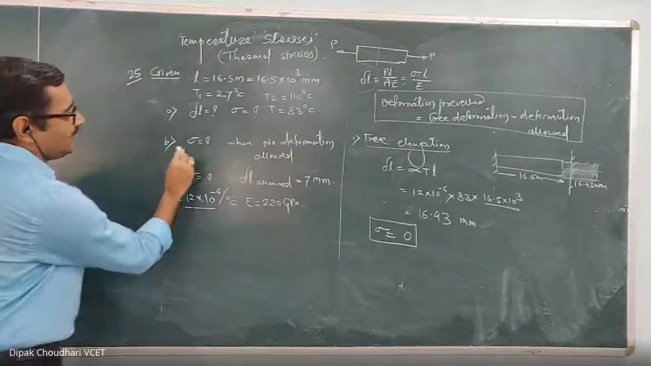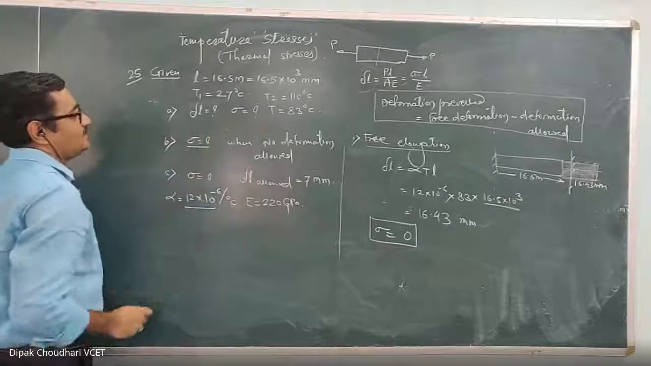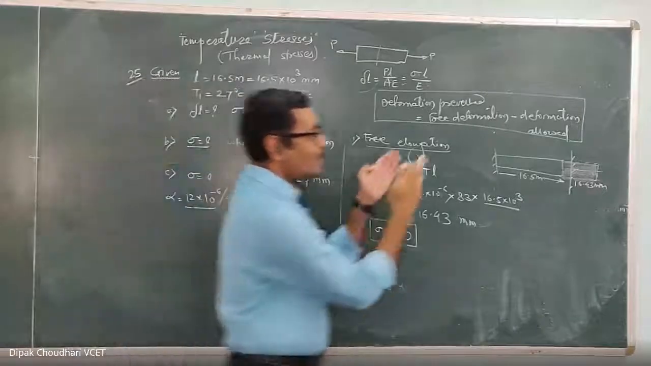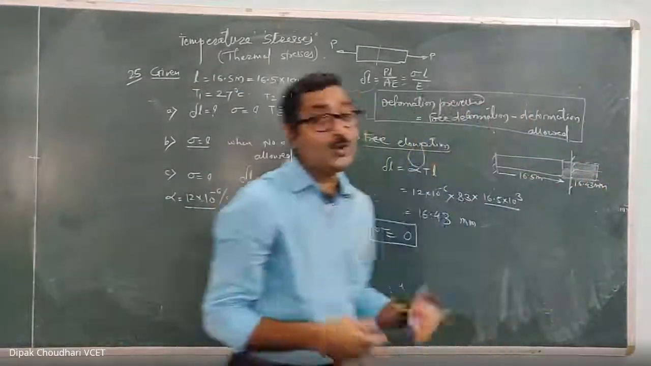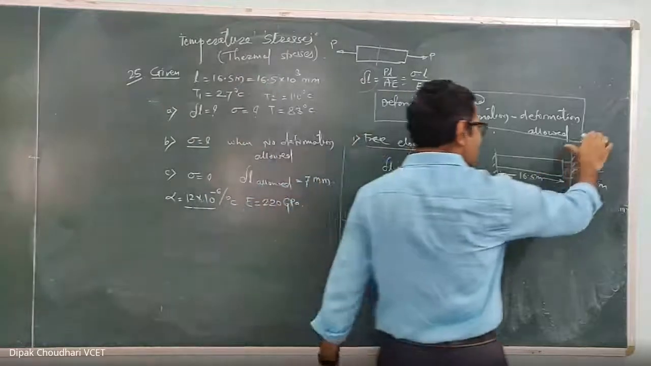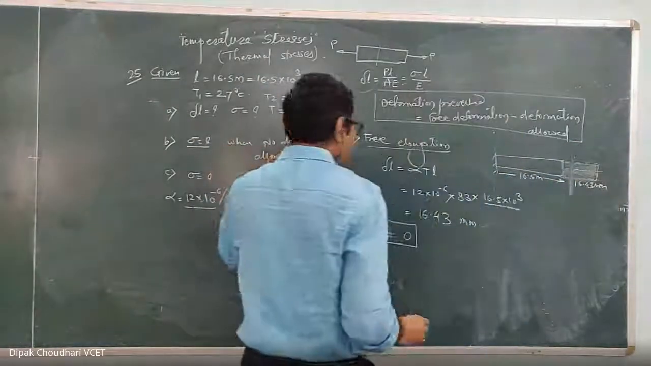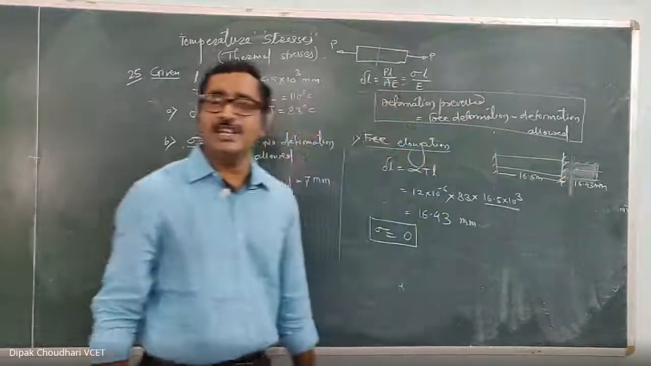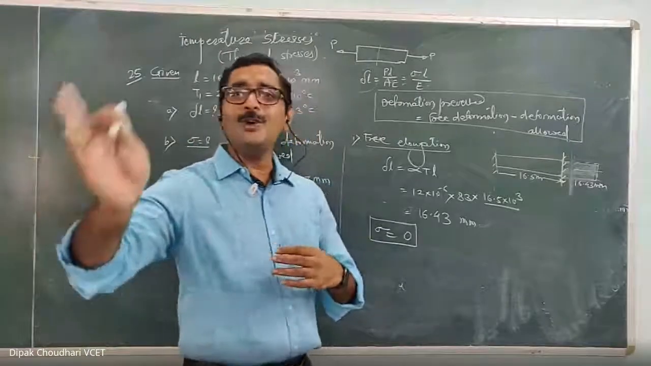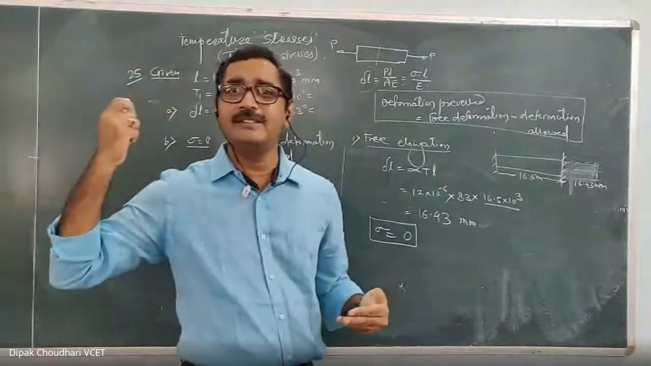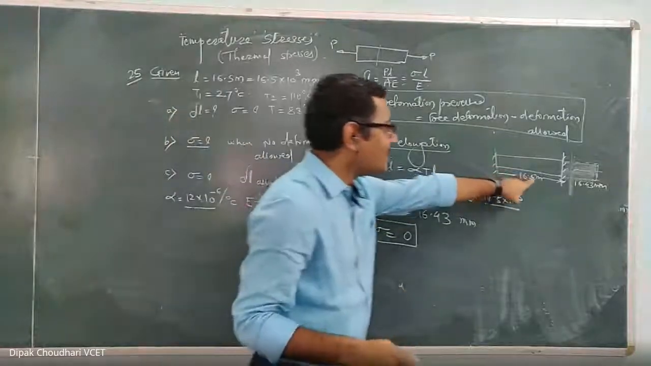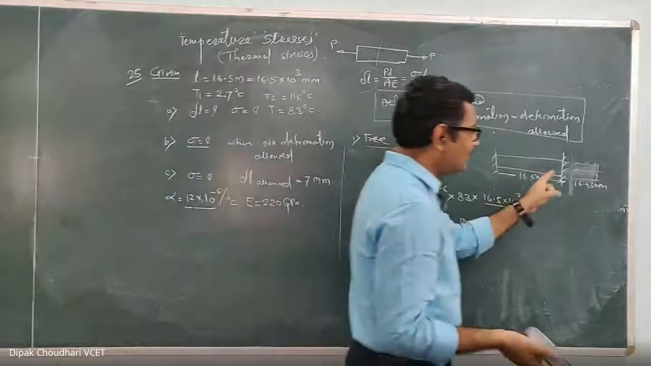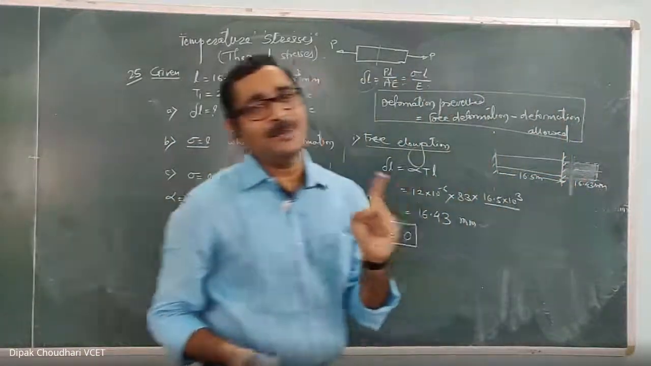In the second case, what is given? You have to calculate, in the same situation, the stress when no deformation is allowed. Because of the change in temperature, 16.43 deformation can occur. This much is the free deformation. But in the second case, because of some support, no deformation is allowed because of the change in temperature. Since no deformation is allowed, it means complete free deformation is prevented. So in this case, we have to calculate the temperature stress.